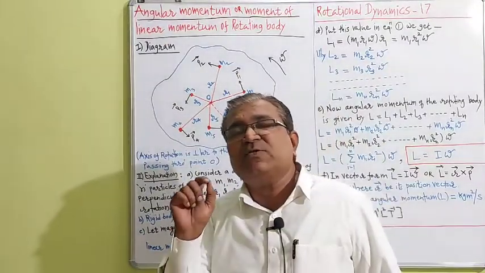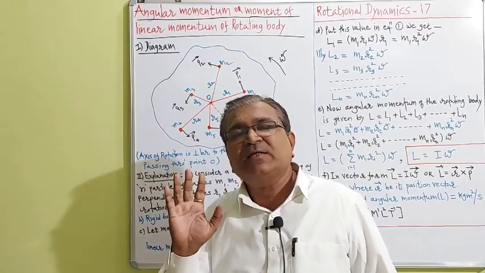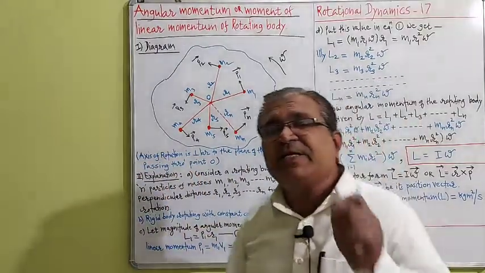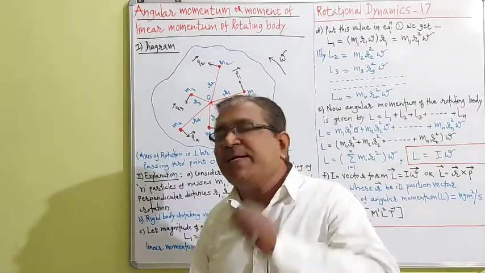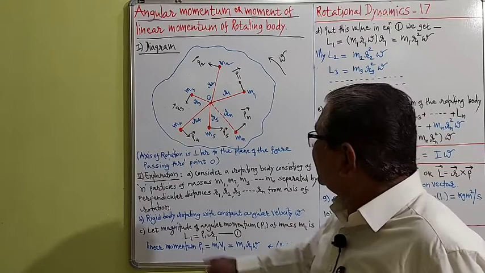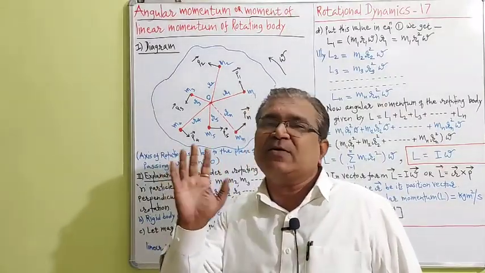The rigid body is rotating with constant angular velocity omega, which I have already told you. Let the magnitude of the angular momentum of mass m1 be L1, which is equal to P1 into r1.